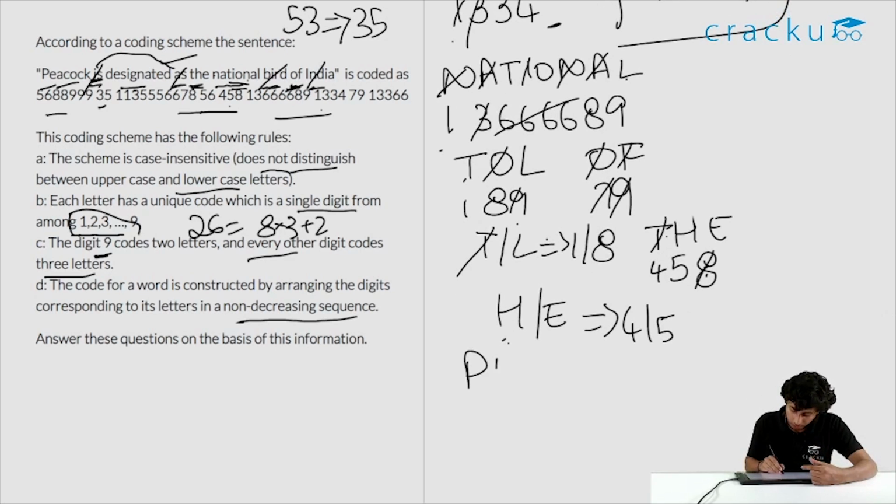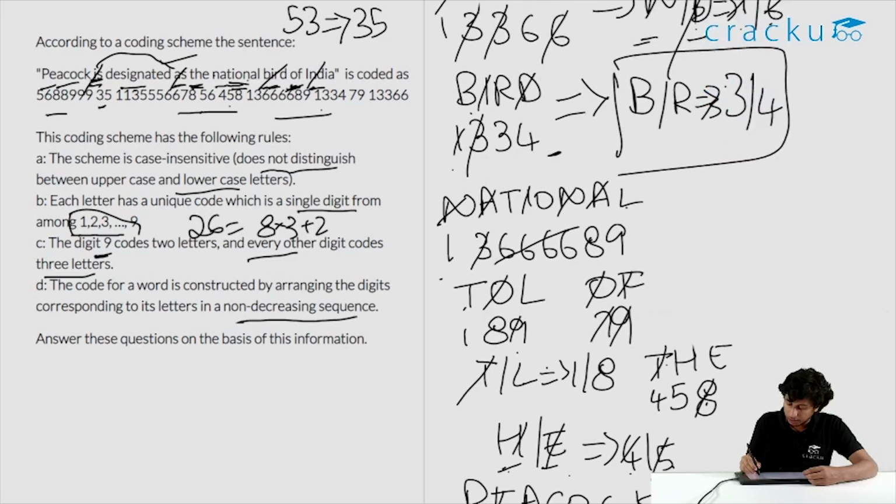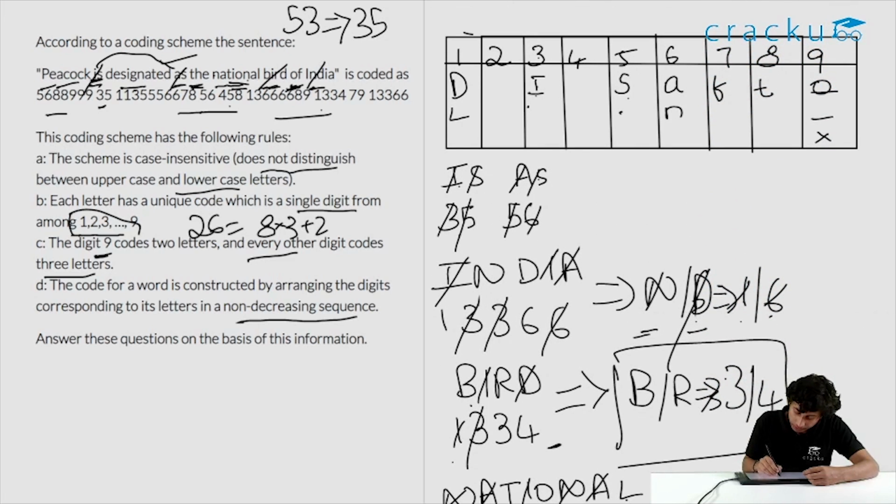So I'll write down Peacock. Peacock is coded as 5688999. So I have a confusion between H or E, and there is only E present. E is either 4 or 5. There is only 5 present once here. So this E has got to be 5. So E is 5 and H is 4. I'll write that down.